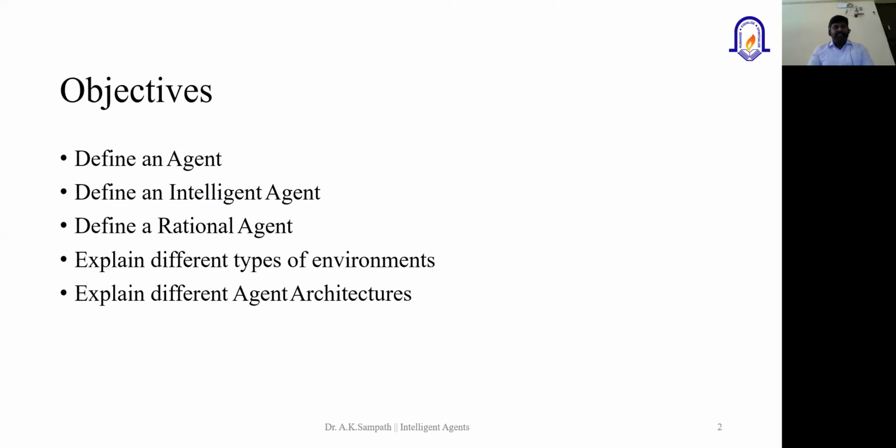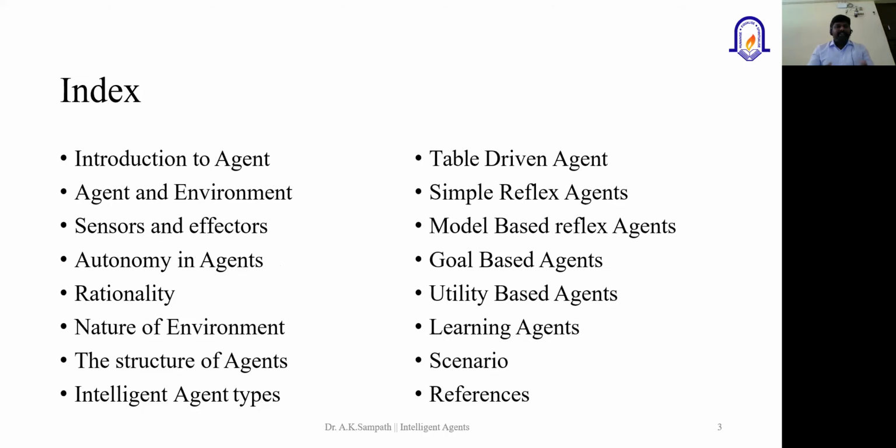So these are the objectives of today's session. First, we'll look at the different definitions of what is meant by an agent and the different types of agents, and we'll discuss what an intelligent agent is. Then we'll discuss what a rational agent is and how it performs a particular task, and then we'll discuss different types of environment and different agent architectures. So at the end of the session, you will all be able to know about these elements.